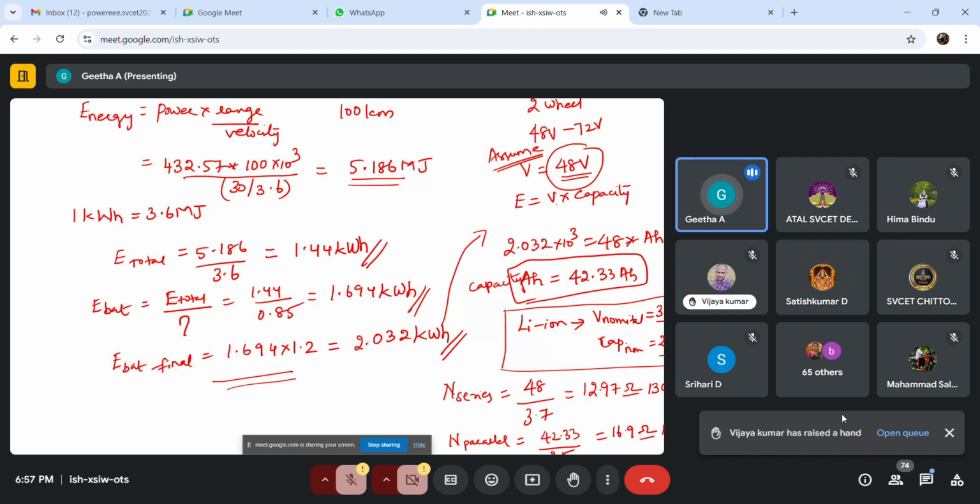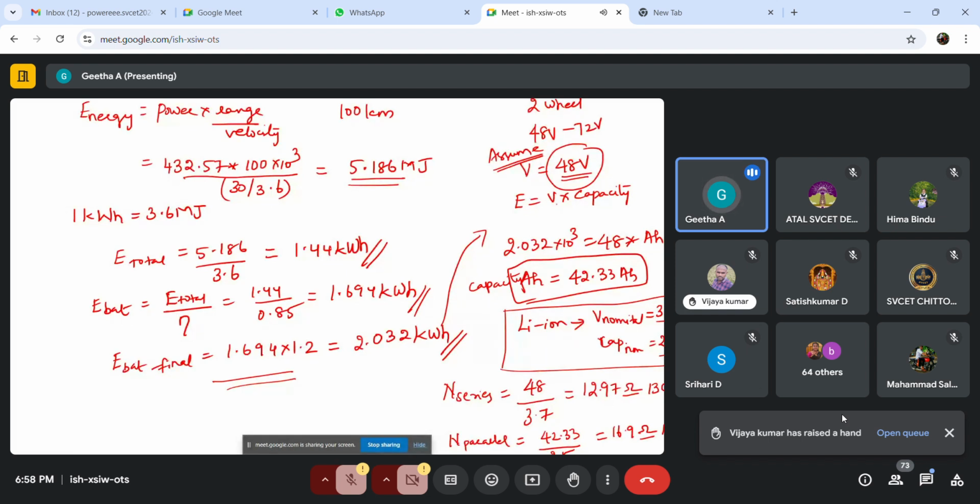Ma'am, where will we get all these formulas and calculations? Which textbook shall I prefer? I will share the textbook with the coordinator, sir, and also I have published one course. You can follow that for vehicle modeling. I will show you the link at the end, sir, and share it with the coordinator also. You can register for that. And apart from that, I will share e-books with the coordinators also. Or you can share it in the WhatsApp group itself, ma'am. Yes, sir, I will do it. Thank you.